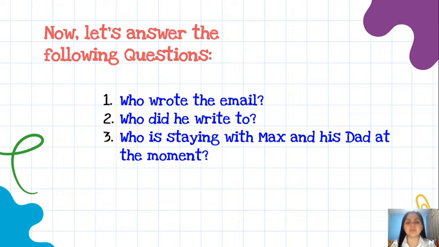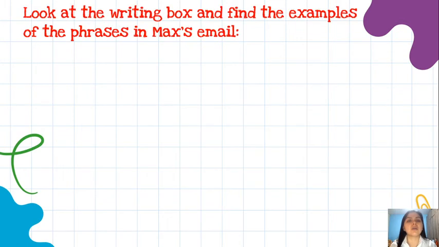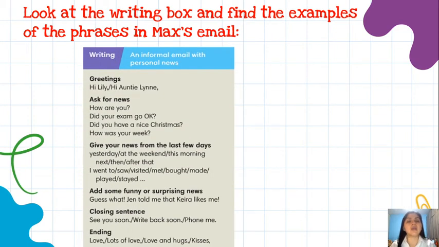Okay? Now, we are going to focus on the parts of an email. Look at the writing box and find the examples of the phrases in Max's email. And in your books, you will find this writing box. In this writing box, you will find the parts. How can you write an informal email? For example, the greetings. We are going to focus on Max's email. Don't forget that, okay? The greetings. We say, hi, Lily, right?